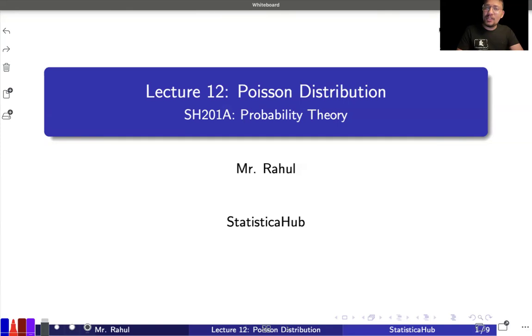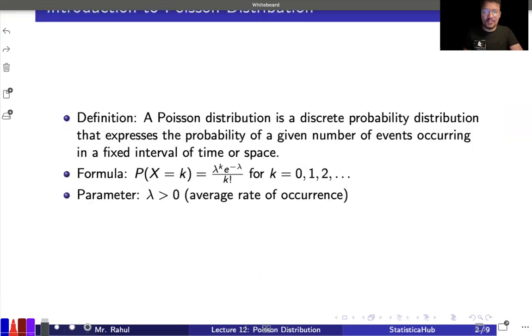This is our lecture number 12 in the course SH201A, Probability Distribution for probability theory. In this particular lecture, we are going to go over the topic that is the Poisson distribution. This is a very important distribution, widely used. Okay, so let's start with the discussion.